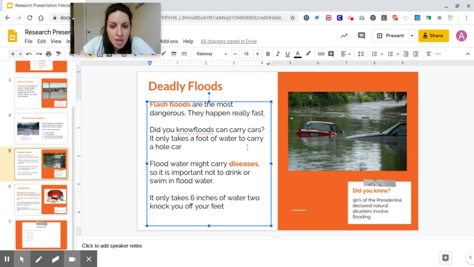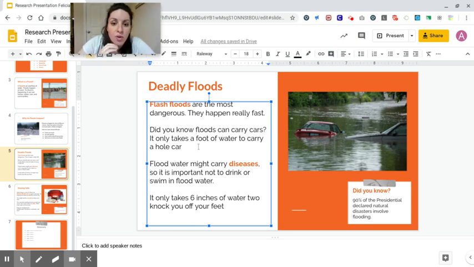Ooh, okay. Did you know floods? Oh, there's the red squiggle. I know that's been shouting out at us ever since I showed you guys this slide, and I found out what my mistake was. Did you know floods? I made "no floods" a new word. I need a space there. Can carry cars. That's a question, so I use a question mark.